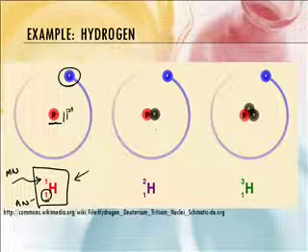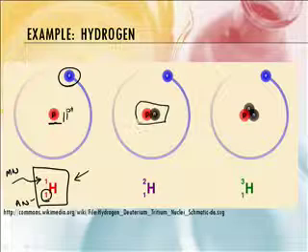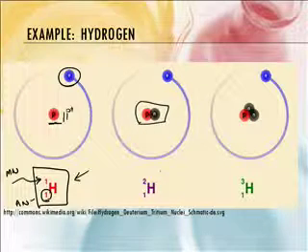Now this atom of hydrogen is different. Notice it has an additional proton and a neutron. So the atomic number is still the same, 1, but the mass number is 2, because I have 1 proton and 1 neutron. We learned this last time in the last podcast about how you can just subtract the mass number minus the atomic number to get the number of neutrons. So it's still hydrogen, it just has a different mass.